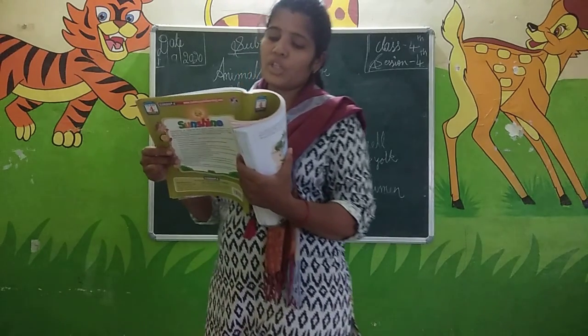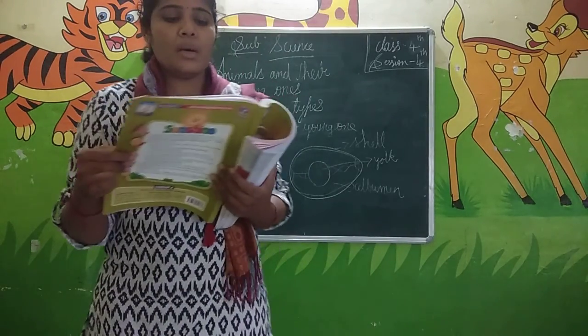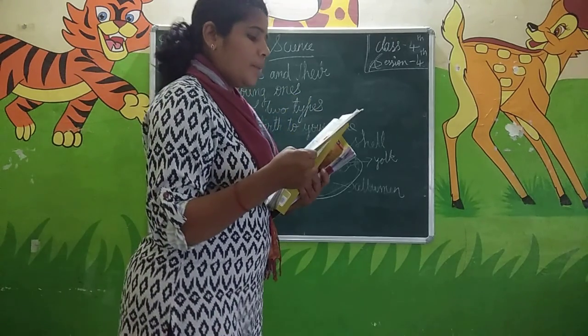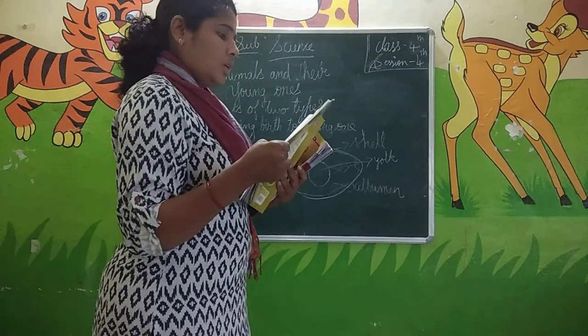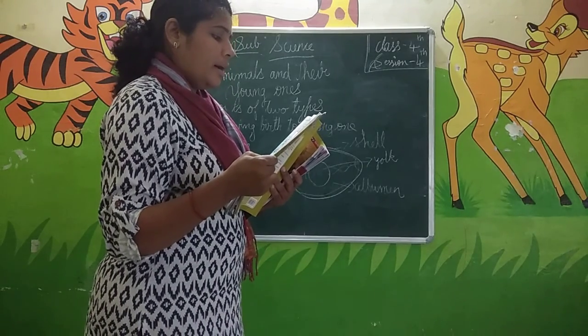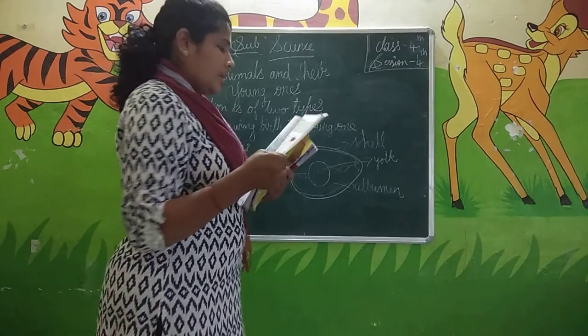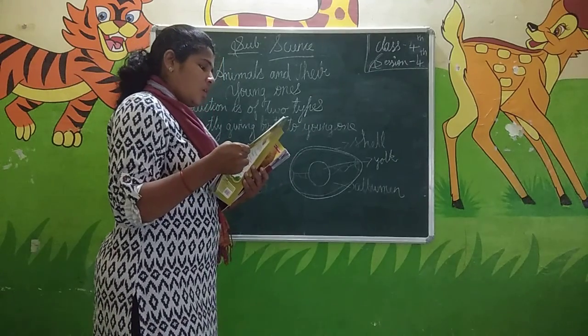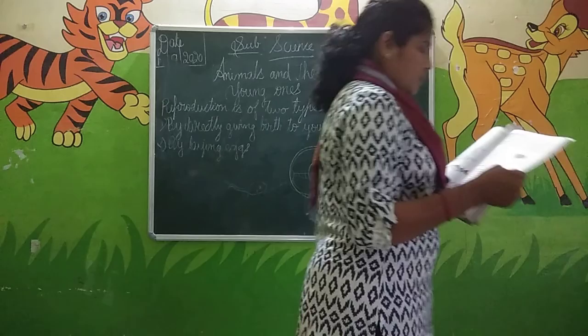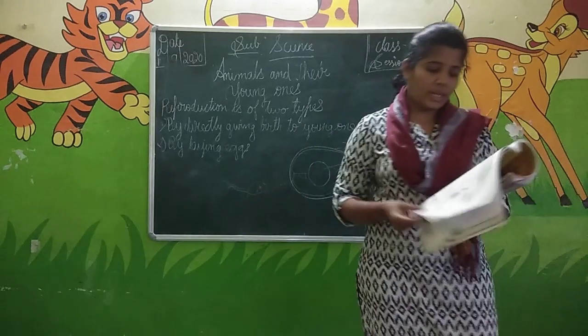Okay, multiple choice questions they have given here. The yellow substance present inside the bird's egg is called what? Albumin, embryo and yolk. The yellow substance is called yolk. The cluster of frogs' eggs are called what? Tadpoles, spawns or cups. The cluster of eggs is called spawns. Next is about the insects.